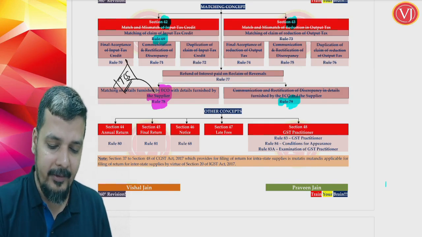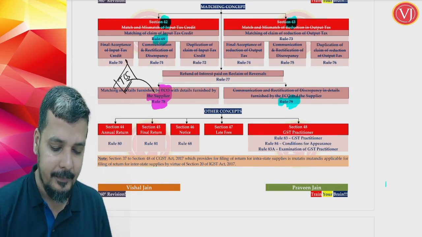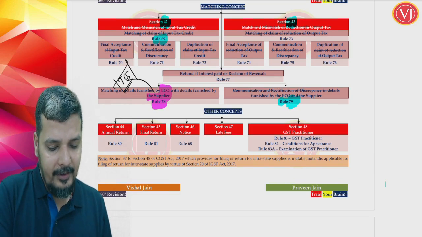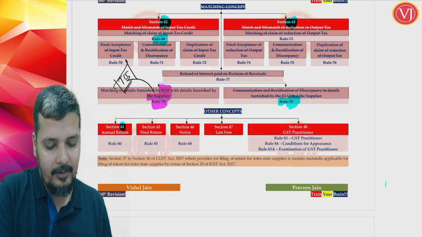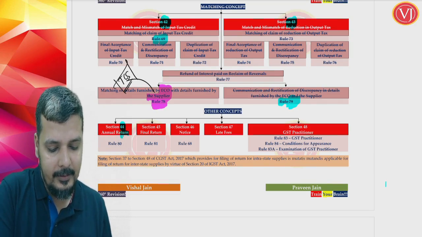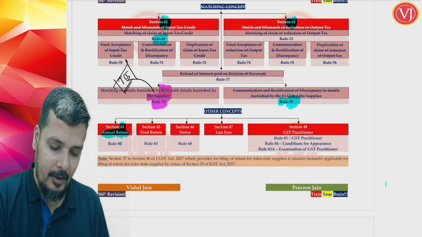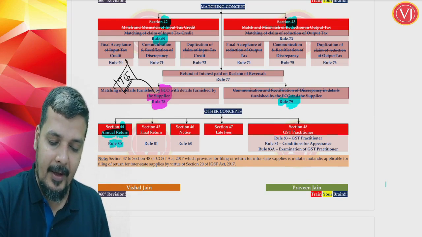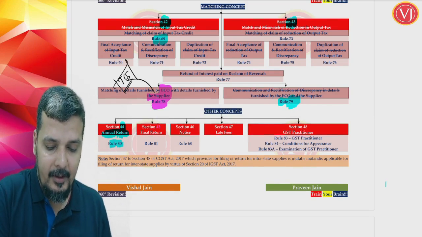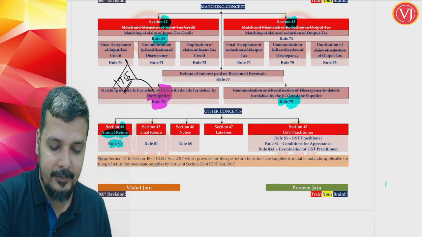Now there are other concepts when you are talking about your return filing. Basically, section 44 talks about your annual return. So overall, who is required to file the annual return and what are the due dates will be discussed in section 44, read along with rule 80. You have section 45, which talks about your final return.